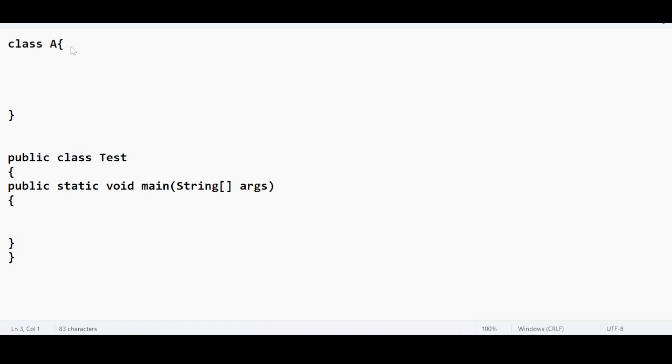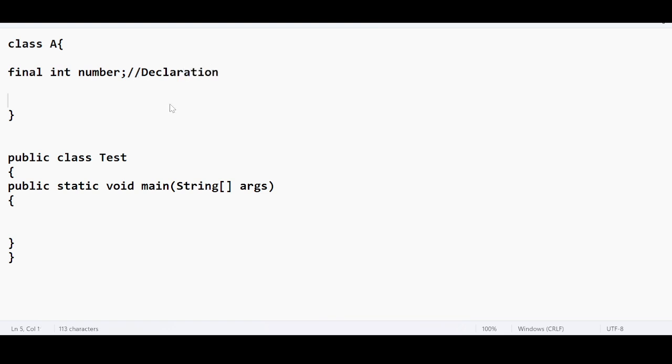In class A, I define a final variable, final int number. I am just declaring the final variable.